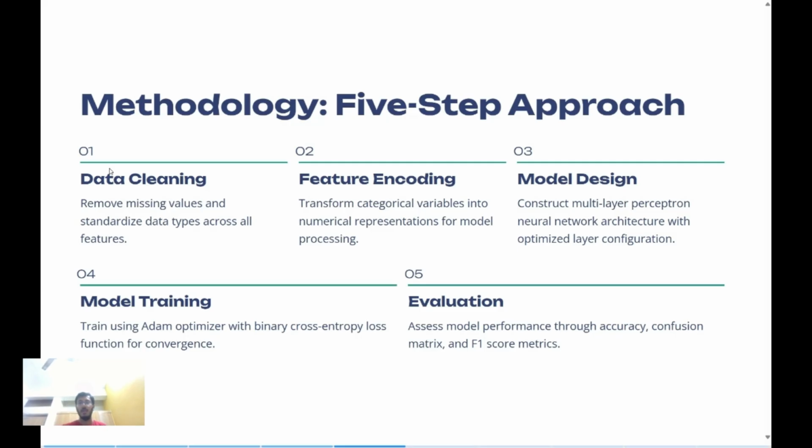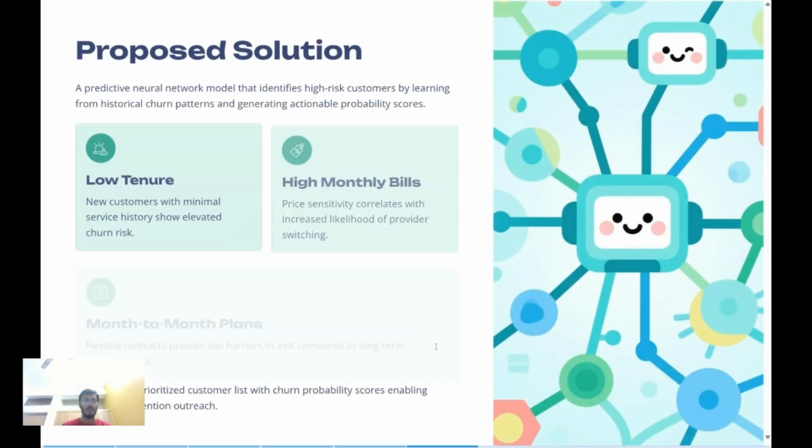So converting male and female to zeros and ones is what we encoded. Then we have model design. This is the main machine learning part of it, and then we trained the model. While training, we kept 80% of the data for training, and 20% was test data on which we further evaluated using accuracy, confusion matrix, and F1 score.